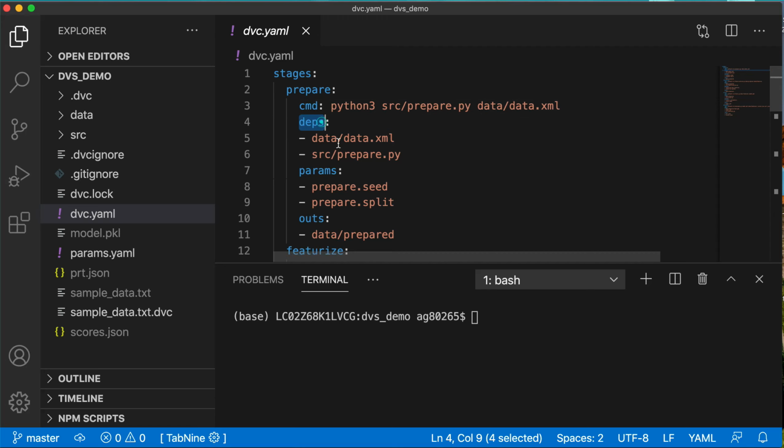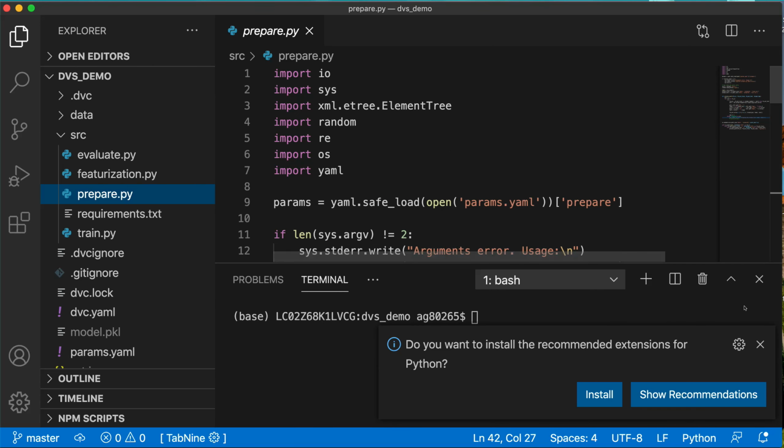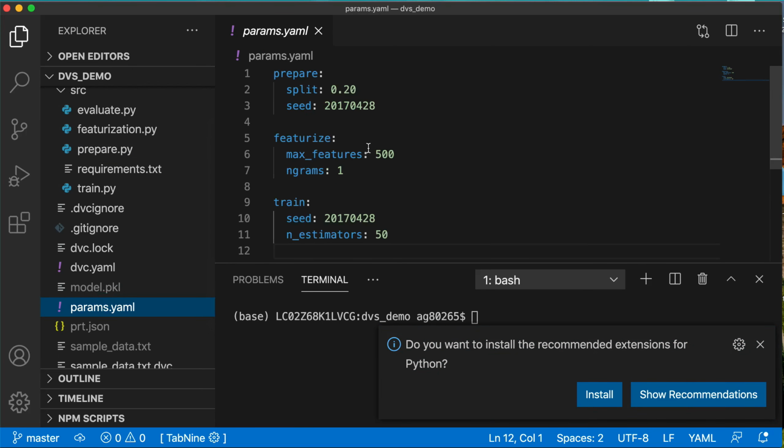It has dependencies, these two files. What these dependencies mean is that to execute this command successfully, we need these two files beforehand. So of course we need the data file and we need the prepare.py file because we are executing that. So these two files are important. Then parameters. This command will use these parameters, and where these parameters are defined, you have to go and check out in the code. So in prepare.py, you can see that we have a YAML file, params.yaml. Here we have defined some parameters.